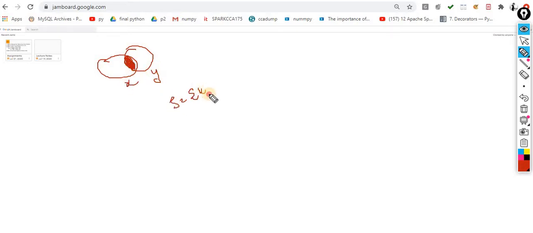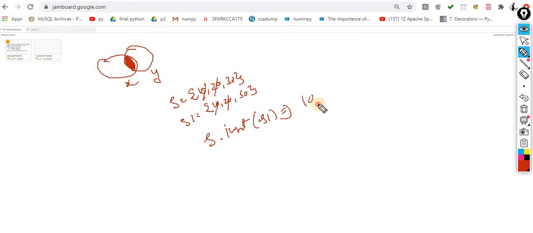suppose these are the two sets, S and S1, with items 10, 20 and 50. Now I want to perform the intersection, one way is S dot intersection of S1. Now what output will I get? I will get only the common items, the common items 10 and 20. So the output would be 10 and 20.